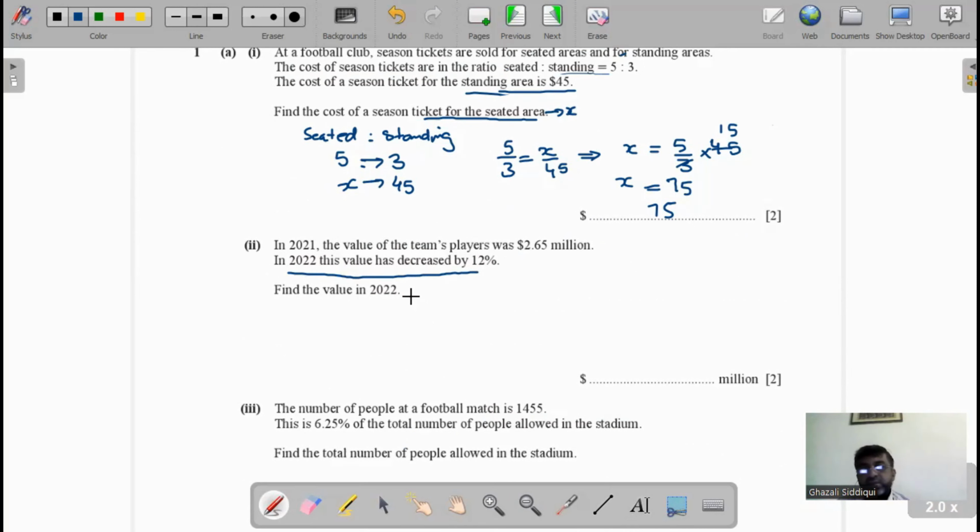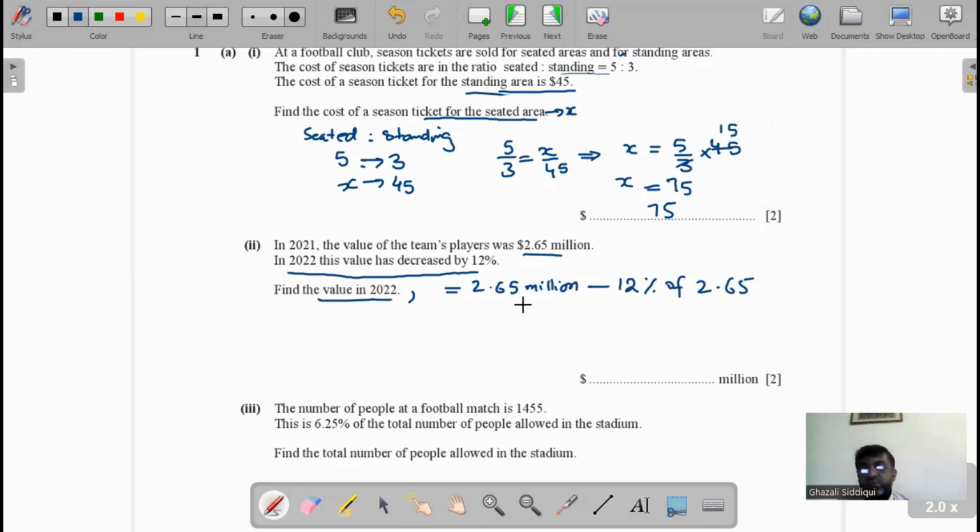Now we write it, the value in 2022, 12% decrease. The original value is 2.65 million, and that value becomes decreased. Decrease we take minus here, and 12% of 2.65.